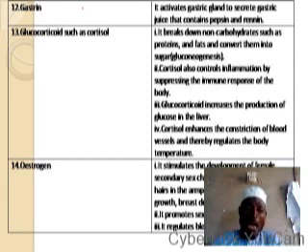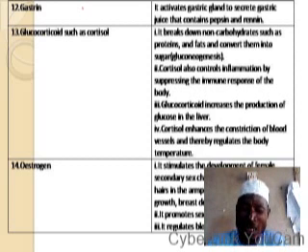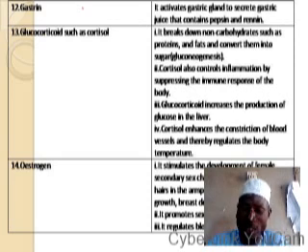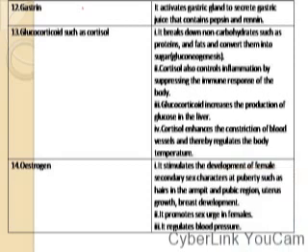Estrogen stimulates the development of female sex characters at puberty, such as hairs in the armpit and pubic region, uterus growth, breast development, enlargement of waist, etc.